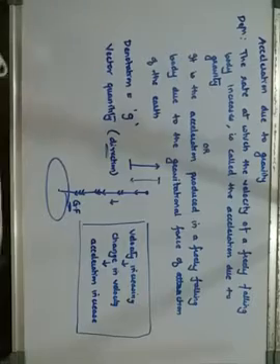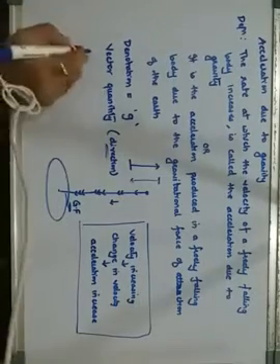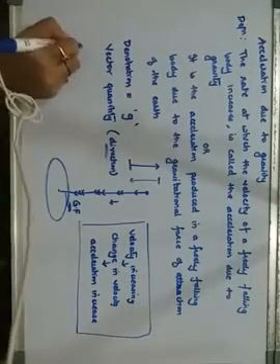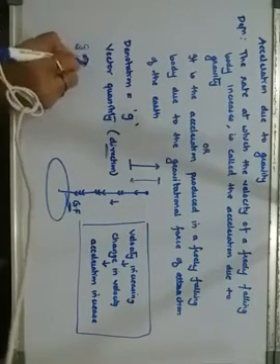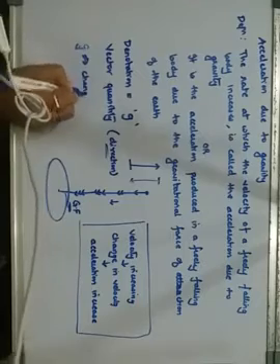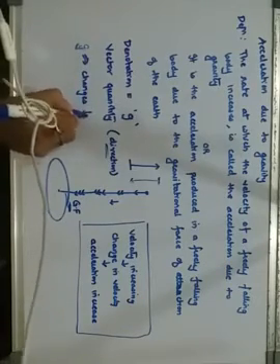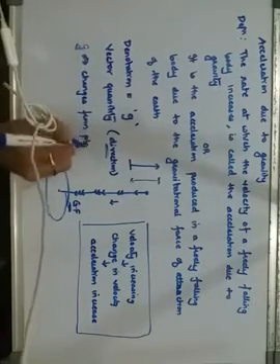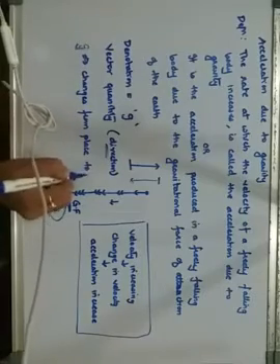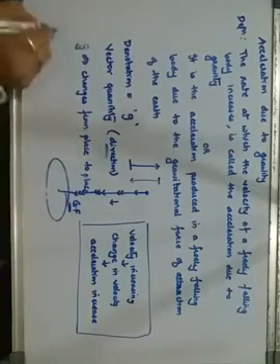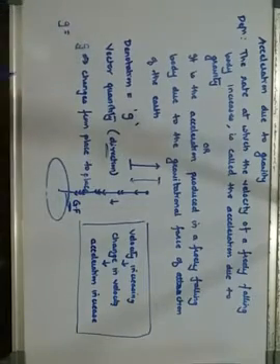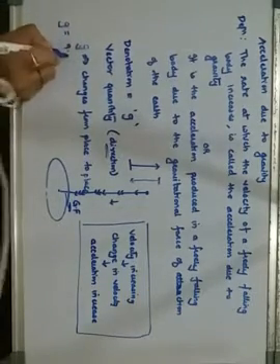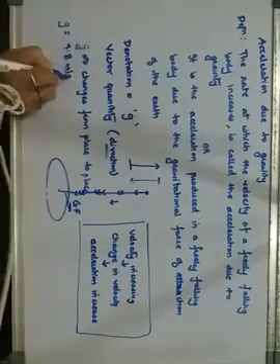Then we had already discussed that the value of g is variable. The value of g changes from place to place. That is why on an average, I had said, g का value is 9.8 meters per second square.